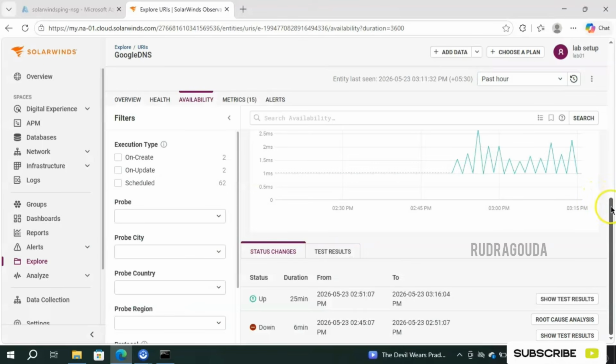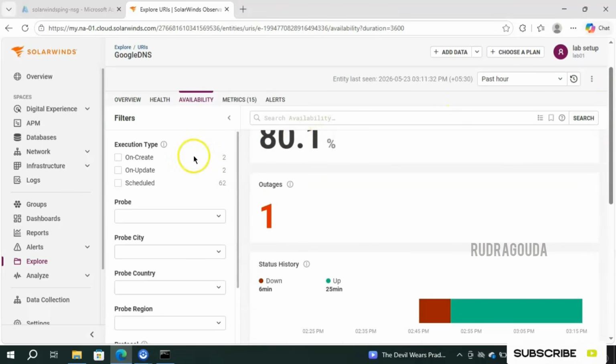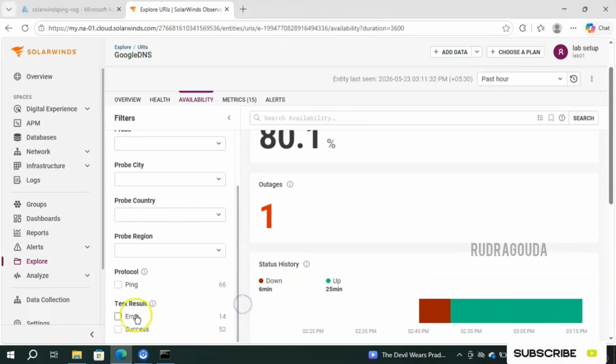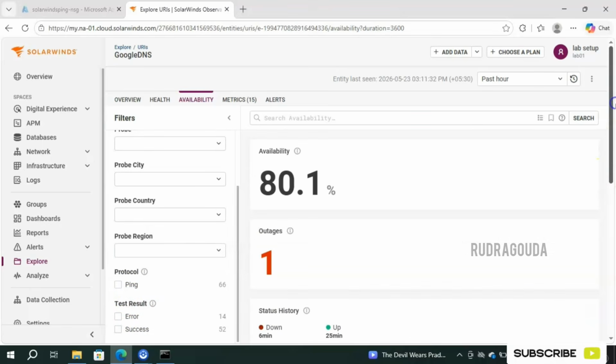Okay. Here you might notice one more thing. For the first one, when it was shown as down, you are able to see the root cause analysis because some issue is there. We need to fix that. But when it is working as expected, now the status is up. For this, you don't need the root cause analysis. Because of that reason, it is not providing any root cause analysis here. And along with that, it's providing a great filtering option here. You can do the filtering based on the probe city, probe country, probe region, protocol, errors, success, and ping. All the possibilities are available here.